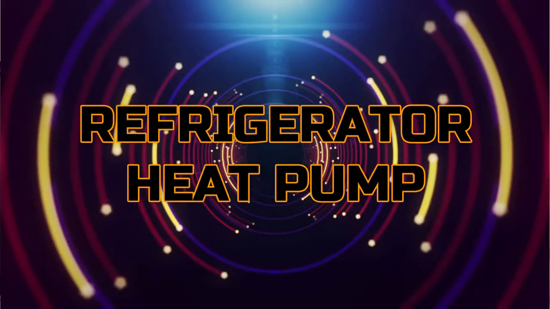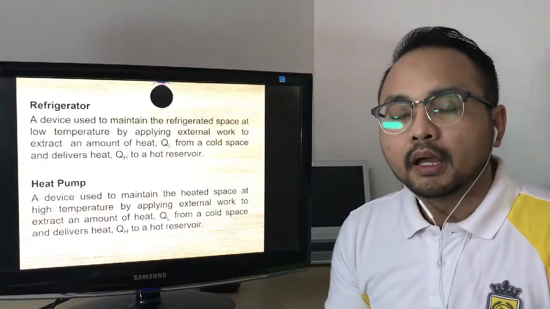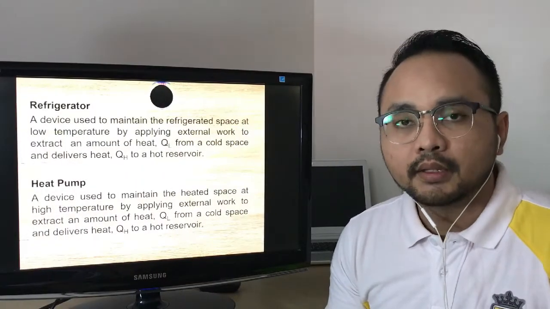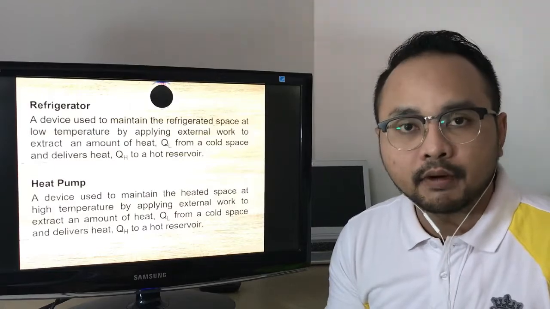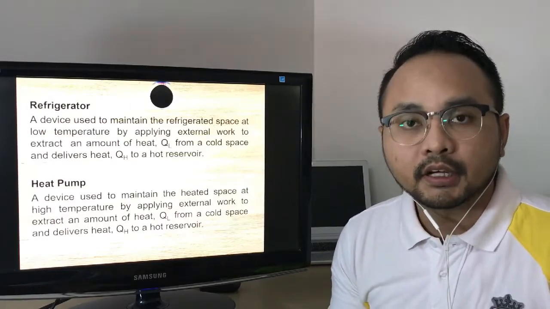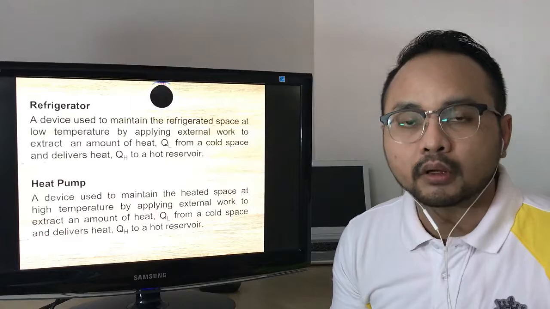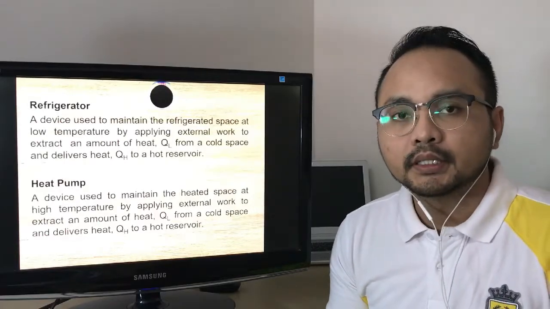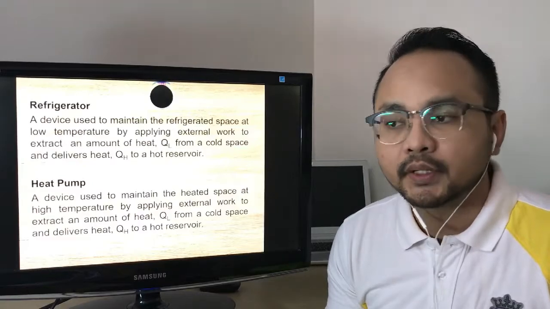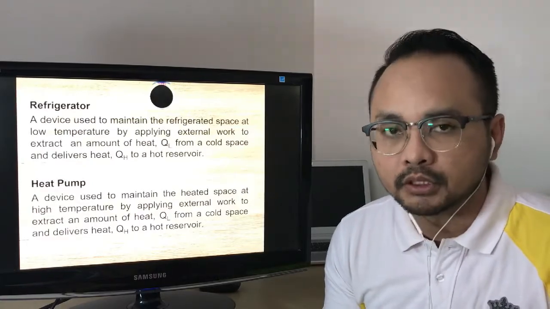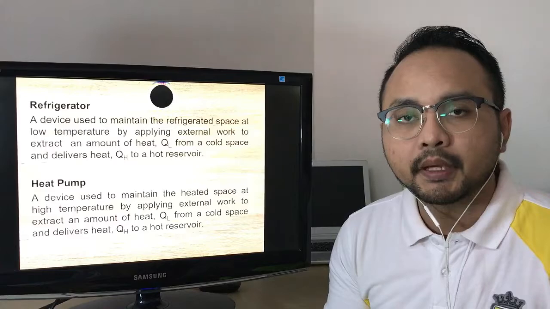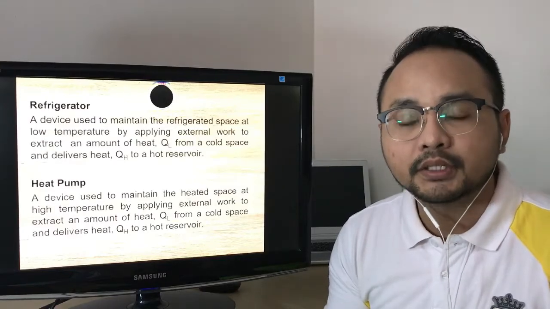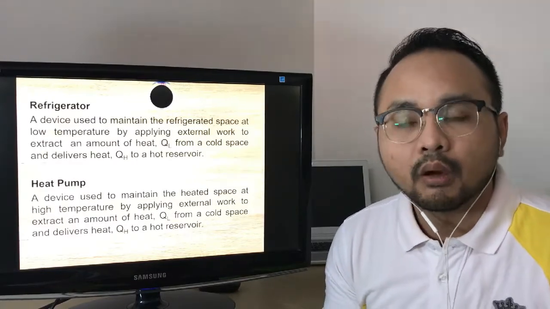Next, we go to the refrigerator and heat pump. Basically, the refrigerator and heat pump are the same device, but the only difference between them is their function. So let us look one by one. The refrigerator is a device to maintain the refrigerated space at low temperature. This refrigerated space will be maintained at that temperature by using external work.